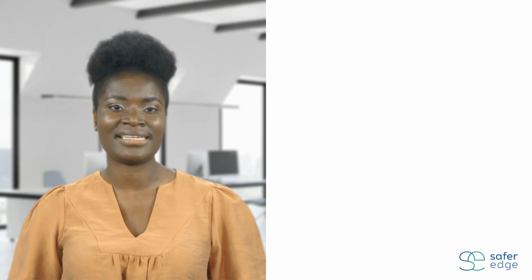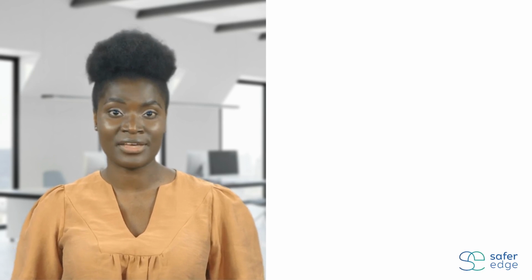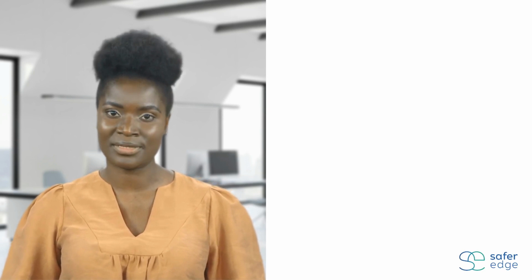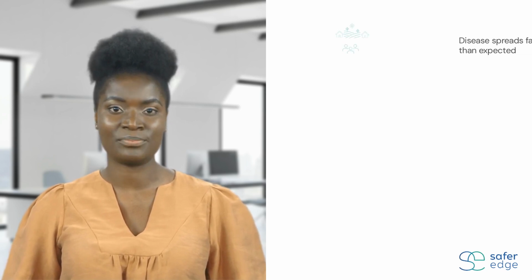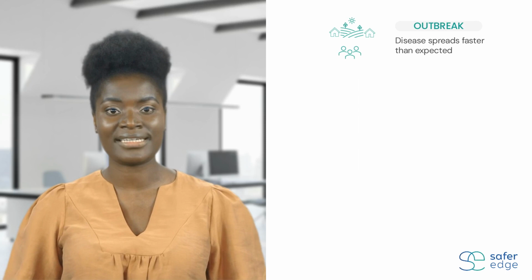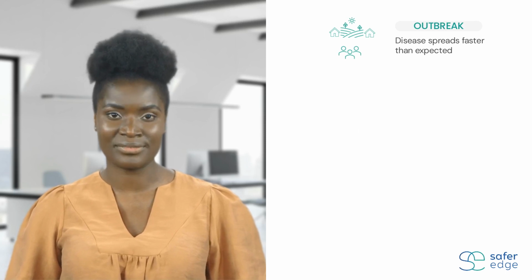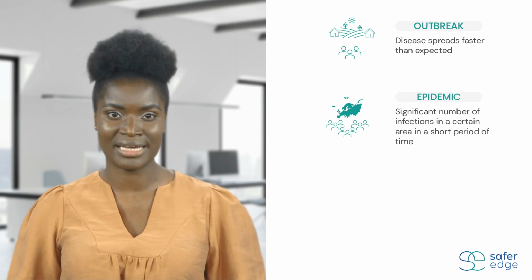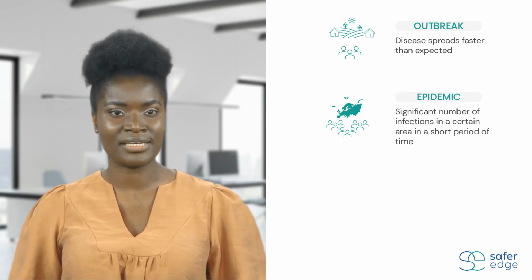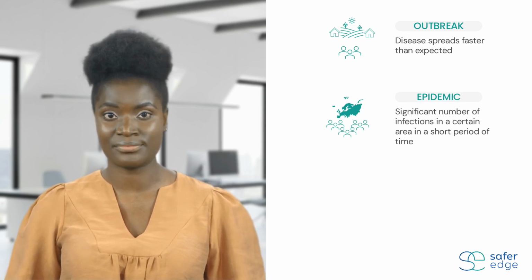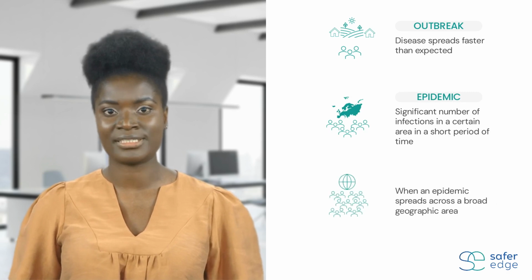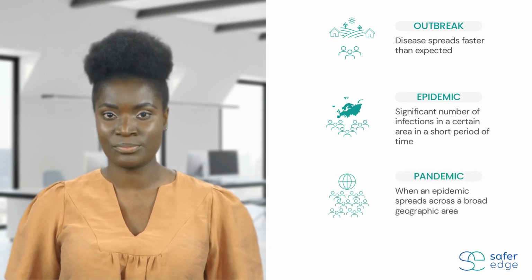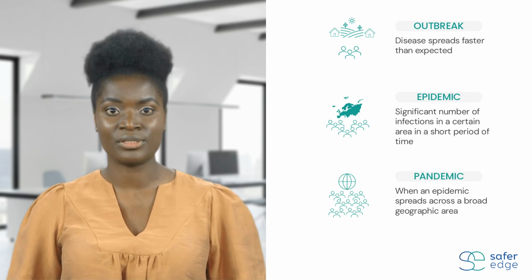Because infectious diseases spread swiftly, you may hear phrases like outbreak, epidemic, and pandemic used to describe their spread. An outbreak occurs when an infectious disease spreads faster than expected. An epidemic is when a significant number of people in a certain area become infected with a disease in a short period of time. A pandemic is when an epidemic spreads across a broad geographic area, including globally.